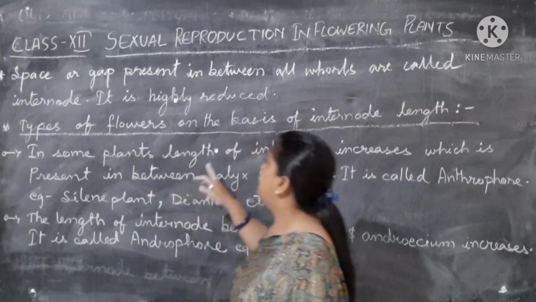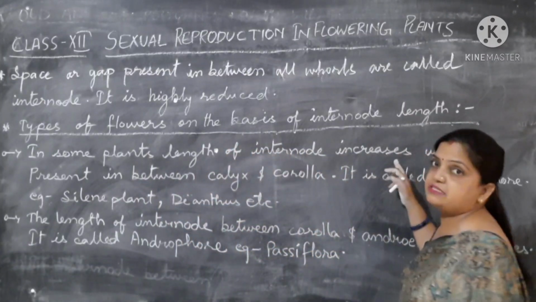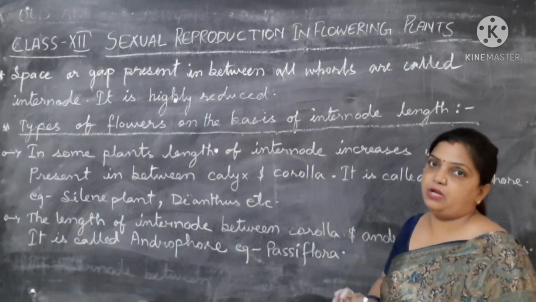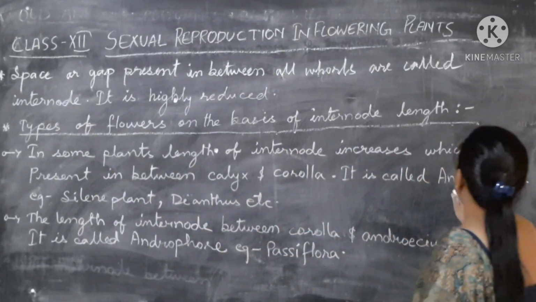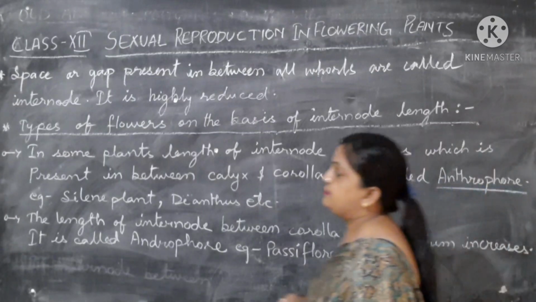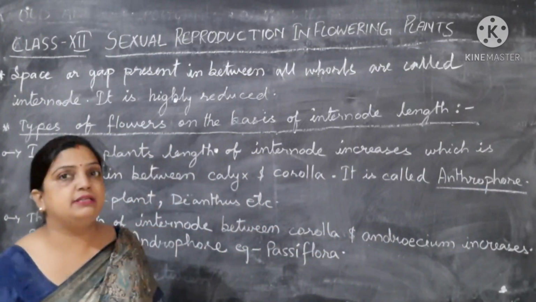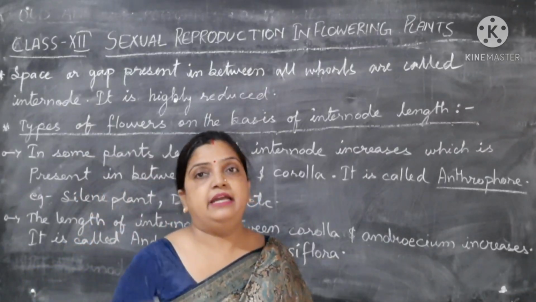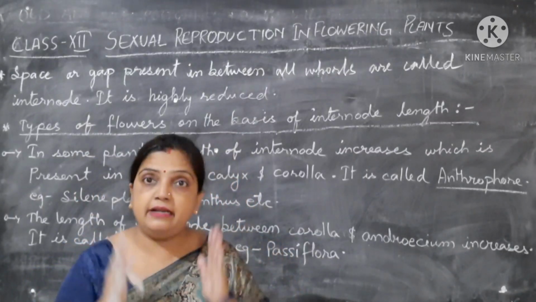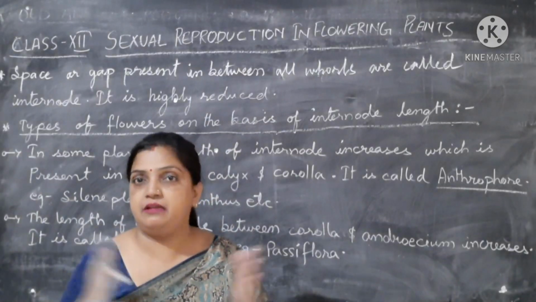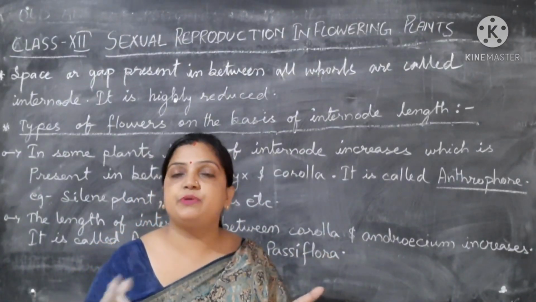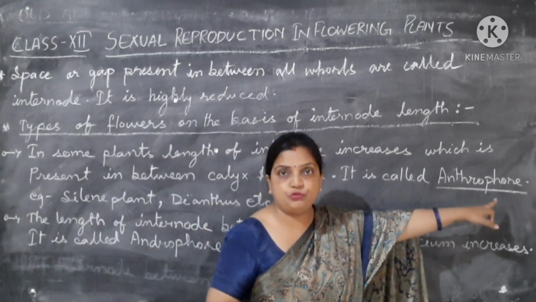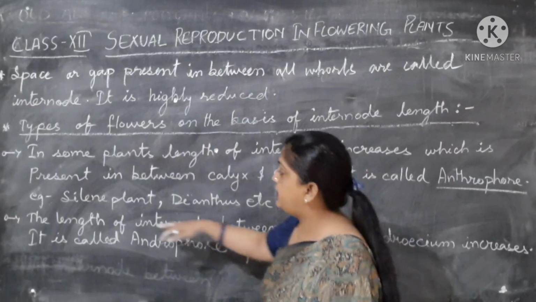In some plants, the length of the internode between calyx and corolla increases, and it is called anthophore. If the internode space between calyx and corolla is increasing, then the flowers are said to have an anthophore.